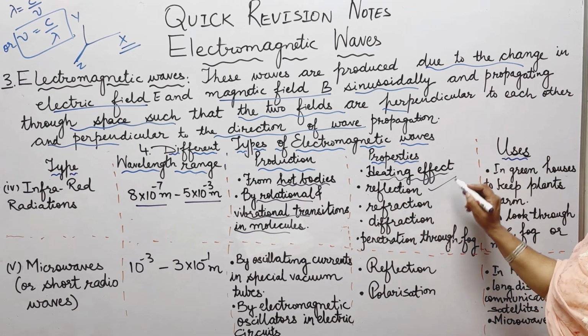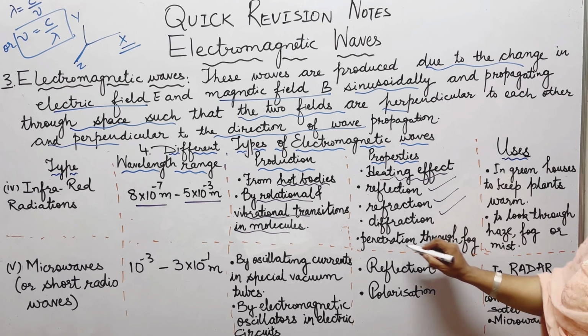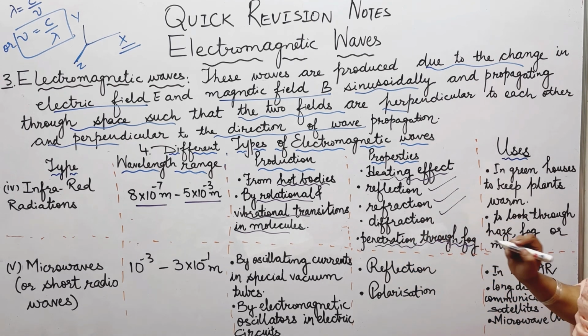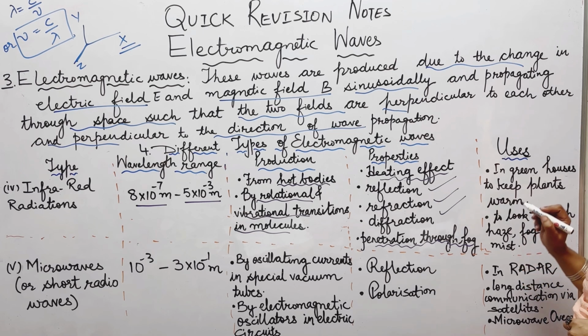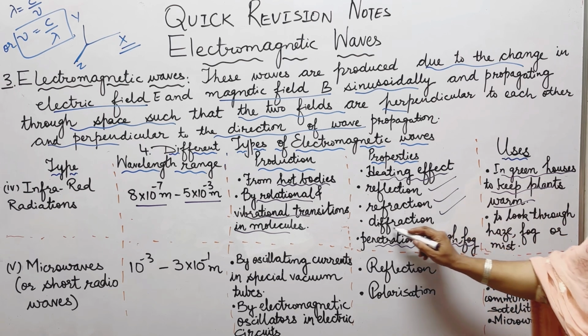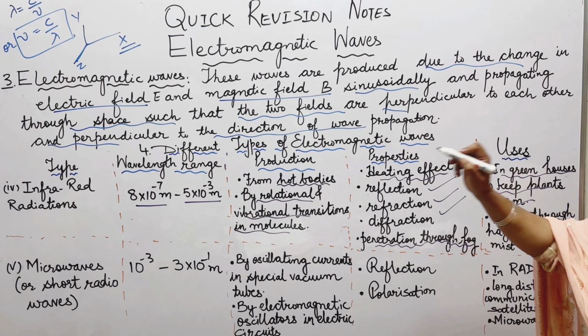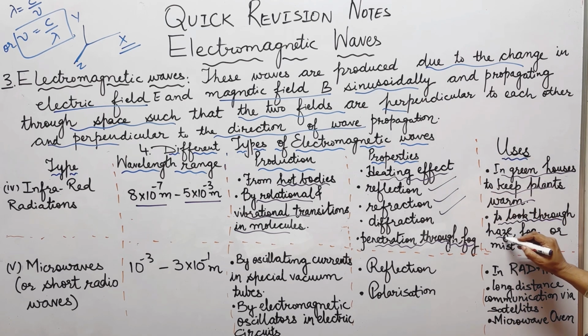It shows reflection, refraction, diffraction, and another important property, penetration through fog. Its uses are in greenhouses to keep the plants warm. Because it penetrates through fog, infrared lamps are used to look through haze, fog, or mist.